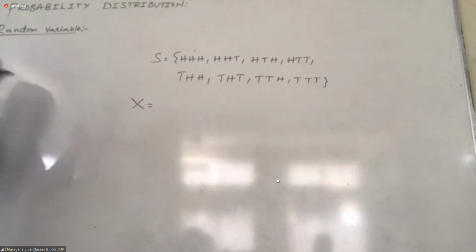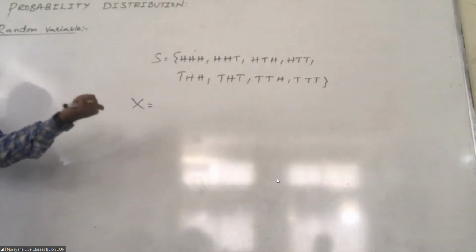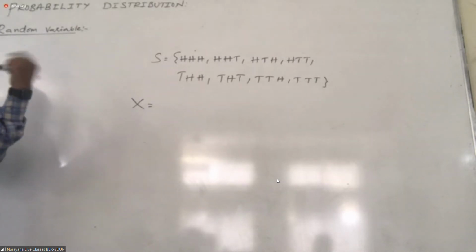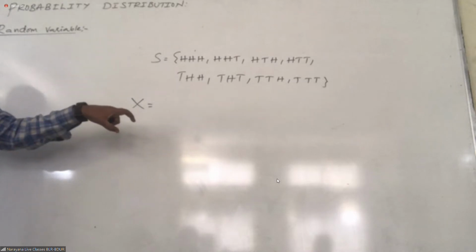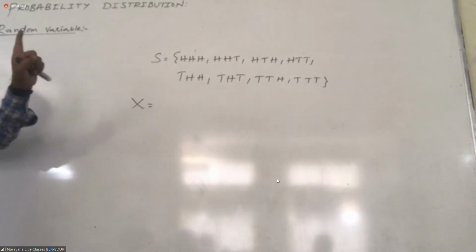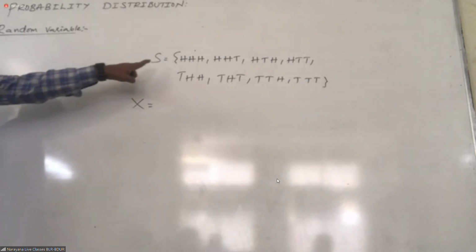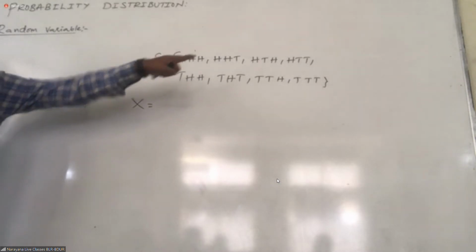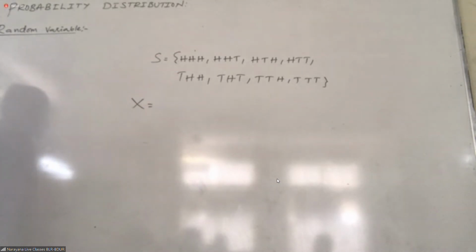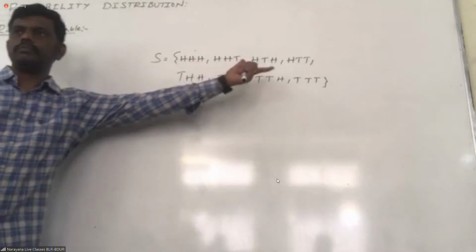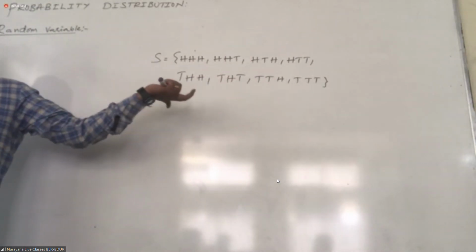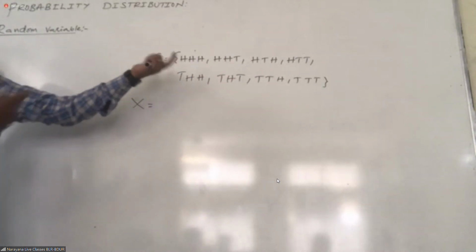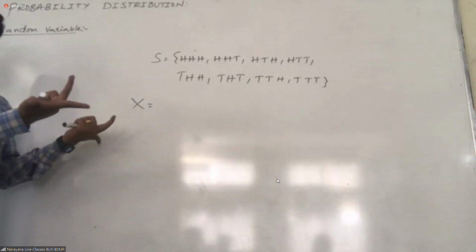You can take some variable to decide, but that must take each and every point of sample space. Point means outcome. Each and every result of the sample space should be included for different values.